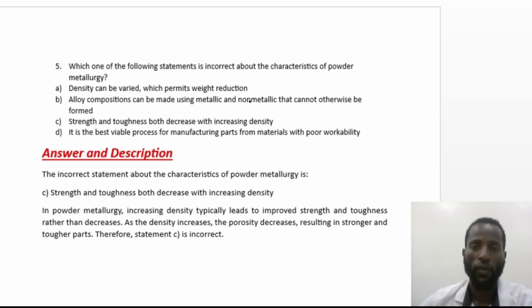The other is, which one of the following statements is incorrect about characteristics of powder metallurgy? A, density can be varied which permits weight reduction. B, alloy composition can be made using metallic and non-metallic parts that cannot otherwise be formed. C, strength and toughness both decrease with increasing density. D, it is the best viable process for manufacturing parts from materials with poor workability. So from this, which one is not a characteristic of powder metallurgy?